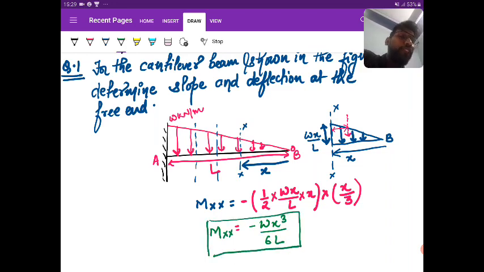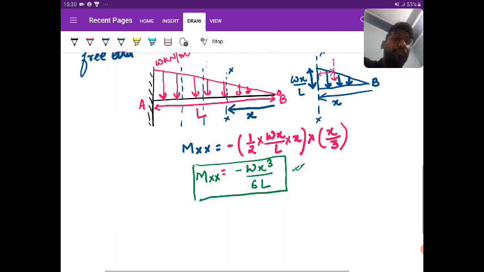Now think, if you go anywhere along the beam, this bending equation will be same, because the h is the variable along the length, other parameters are constant. Is it clear? Yes. So since the bending equation is constant throughout the length, we can use it. But if I applied a point load anywhere, then on one portion of the point load, the bending equation will be different, and on the other portion it will be different. Is it clear?